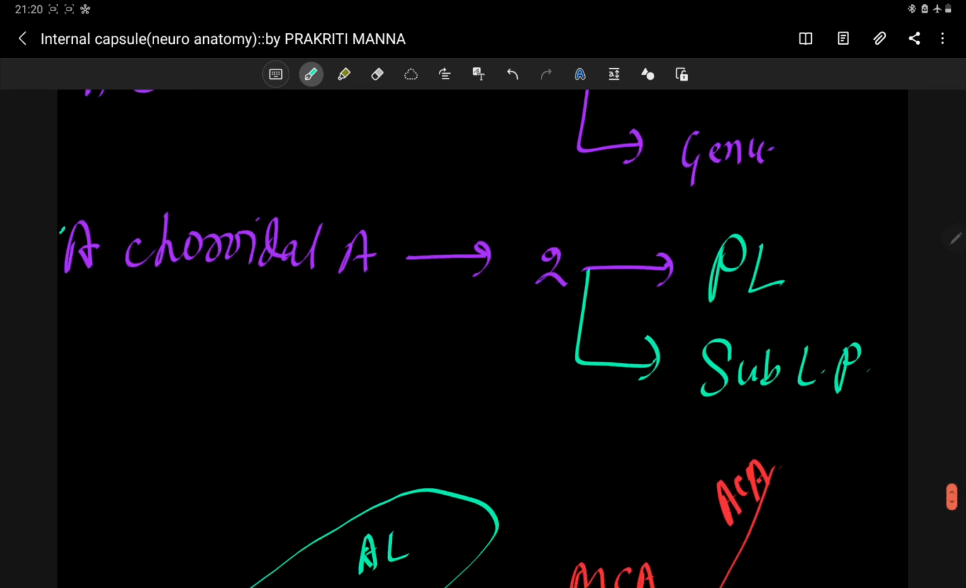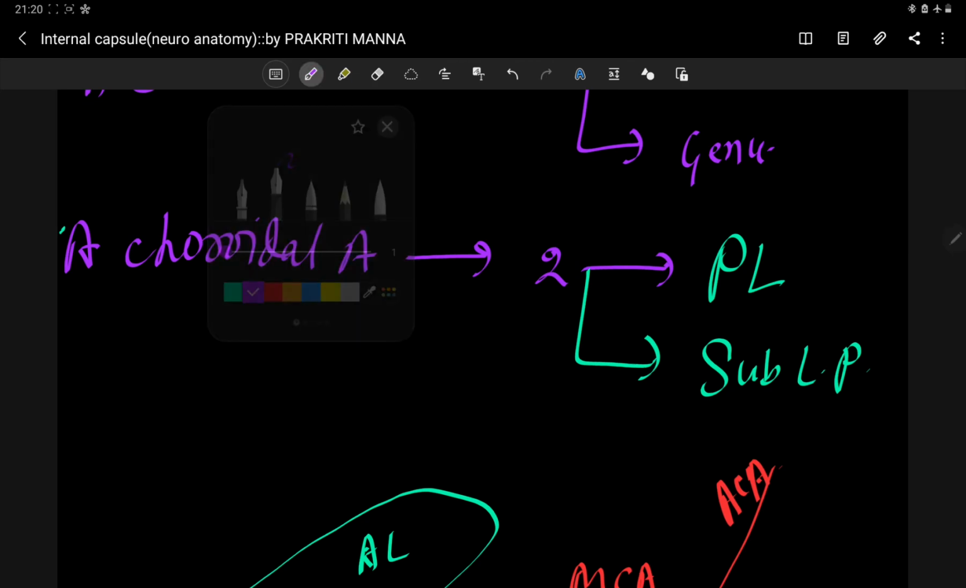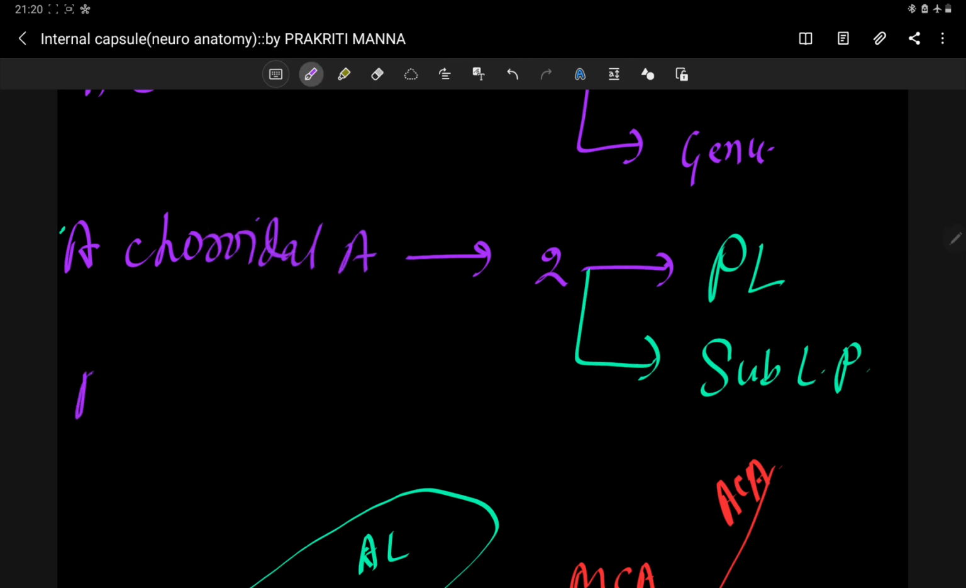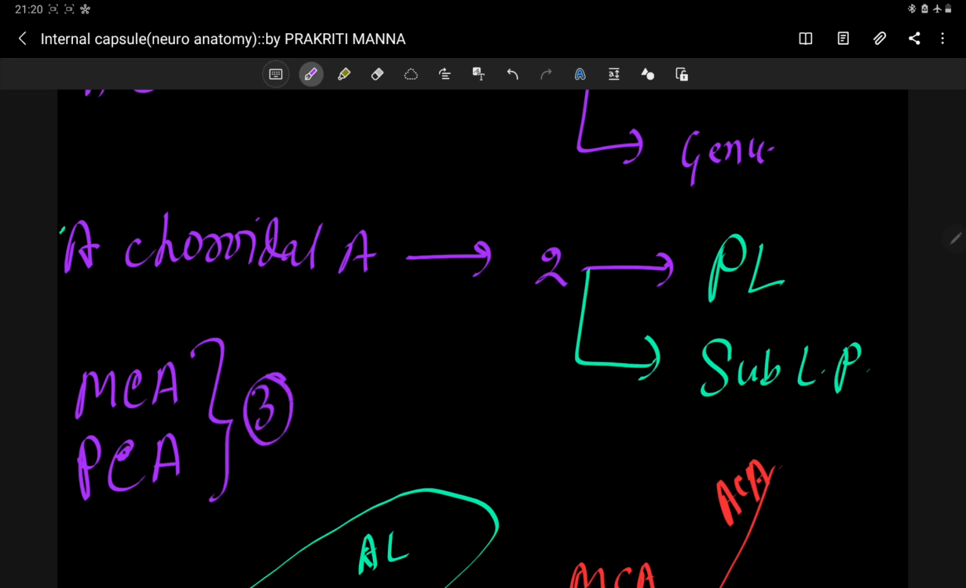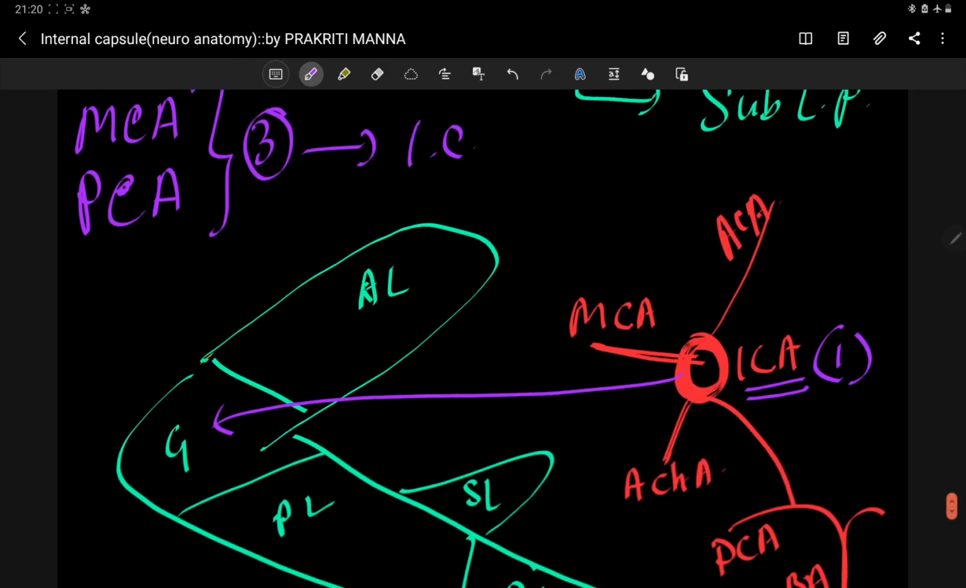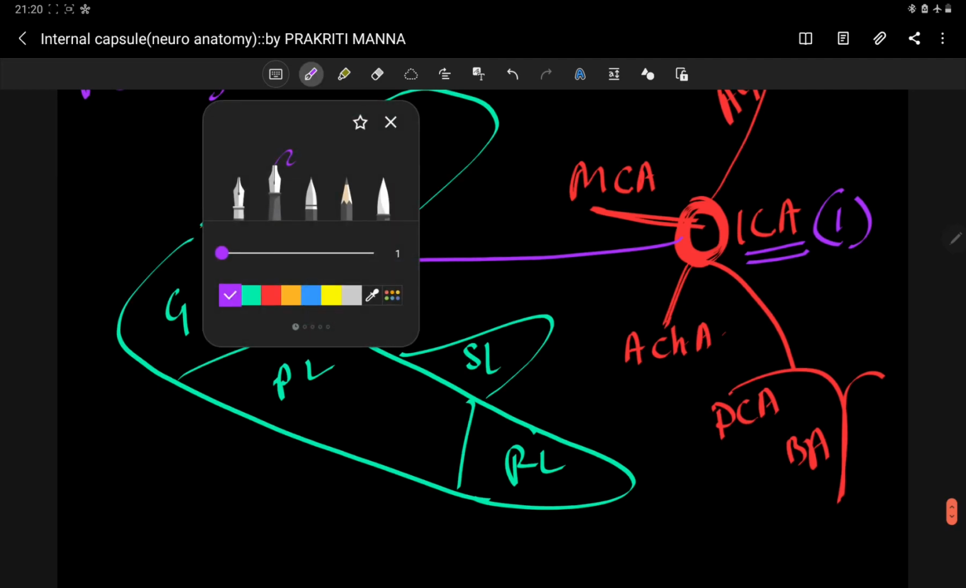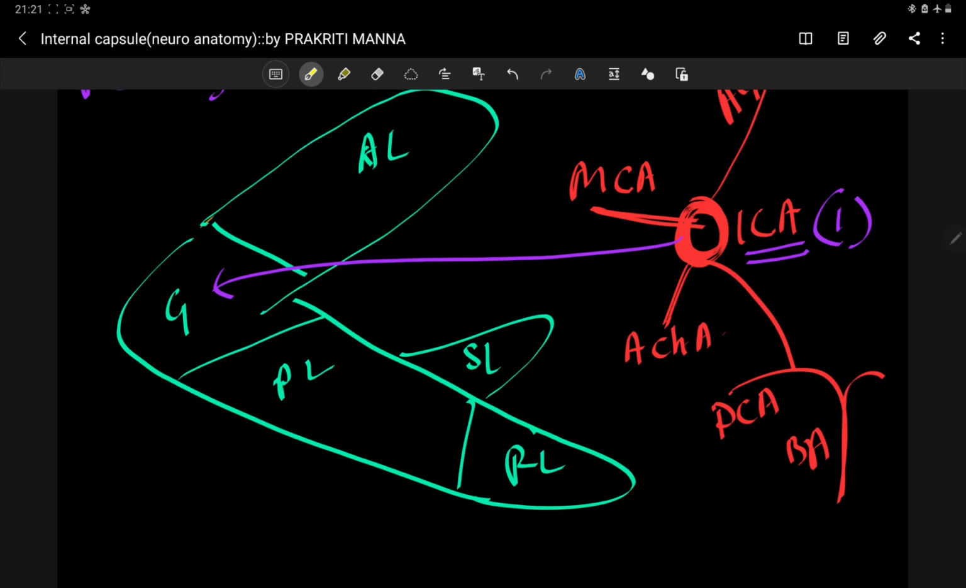Now the other branches come from the middle cerebral artery and posterior cerebral artery. So the middle cerebral artery and posterior cerebral artery give three branches each to the internal capsule. So let's look at these three branches. First of all, where is your middle cerebral artery? Yes, this is your middle cerebral artery.